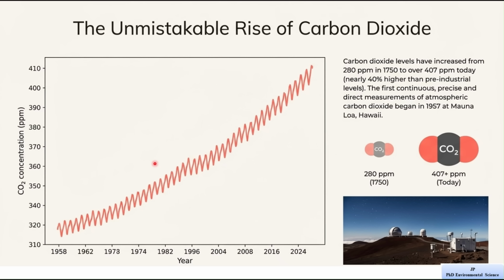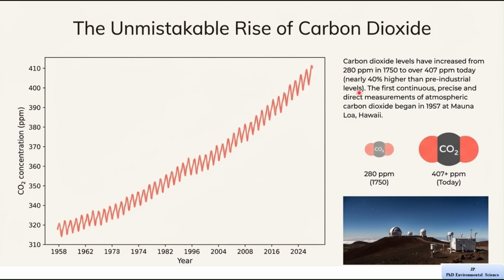Now let's understand the numbers given on the right side. In the year 1750, which is before the industrial period, the level of carbon dioxide was about 280 parts per million. Today it has increased to more than 407 parts per million. This is nearly 40% higher than pre-industrial levels. This is a very large increase, and it has happened mainly because of human activities such as burning fossil fuels, deforestation, and industrial processes.